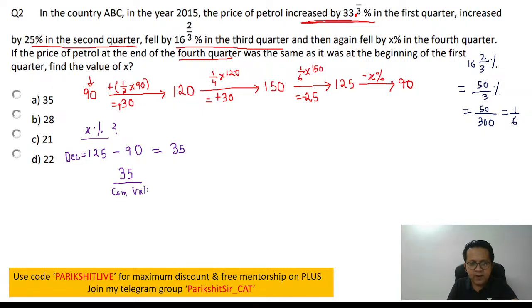Comparison value. So when I say comparison value, obviously in our case, the decrease is happening on 125. Will you agree? The decrease is happening on 125. So can I say 35 divided by 125 will be your answer. Obviously, to get your answer in percentage, you will multiply with 100. So 25 fours are 100, 25 fives are 125, 5 ones are 5, 5 sevens are 35. So 7 into 4, 28. And that's your answer.